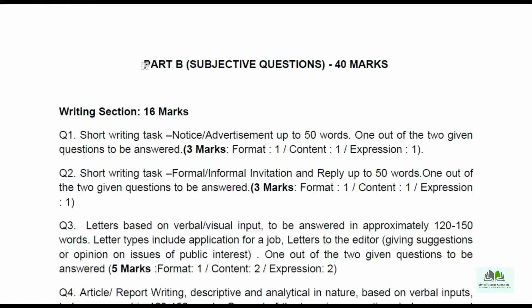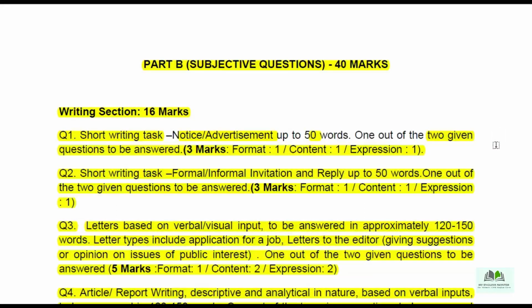So children, this is Part B, subjective questions, 40 marks. Part A is out of 40 marks, and Part B is also 40 marks. The writing section is very important. Under the writing section, question number 1 is a short writing task. Which items come there? Notice, advertisement, up to 50 words. Here you are getting two options, and of the two you need to write only one.